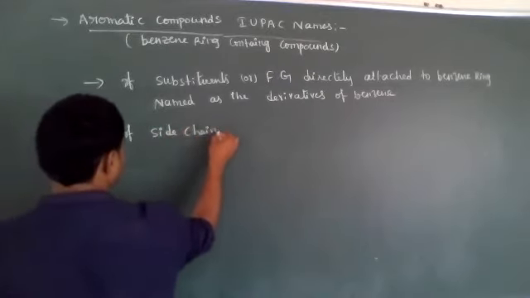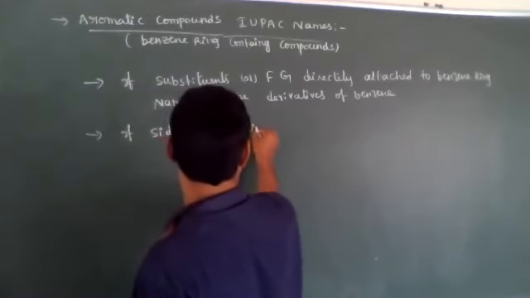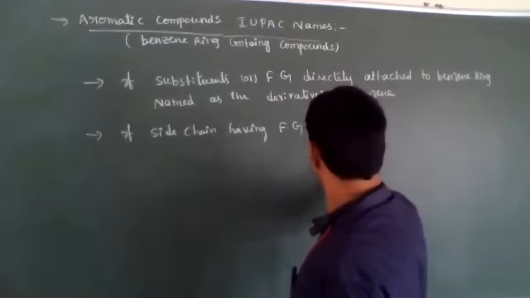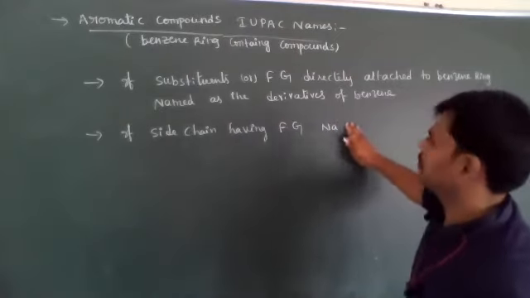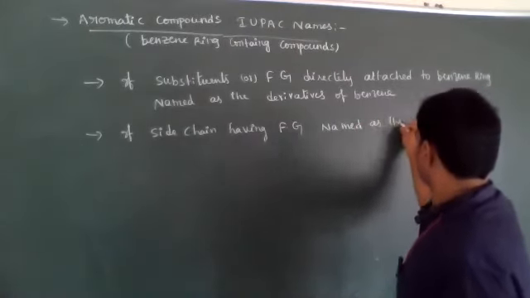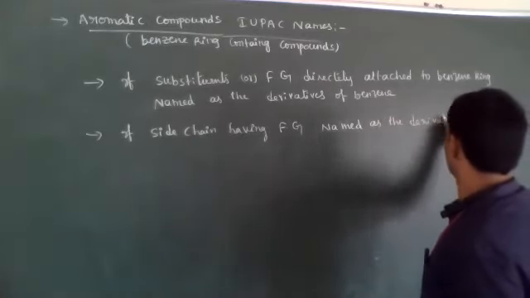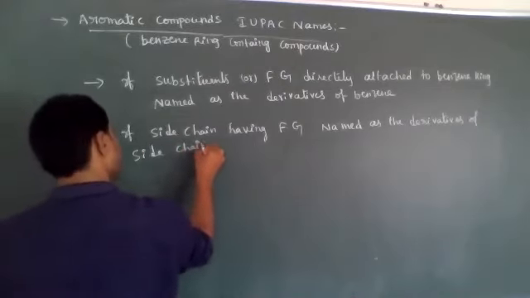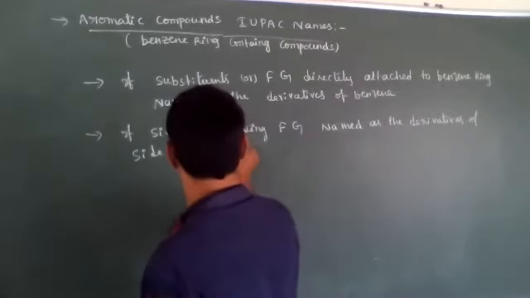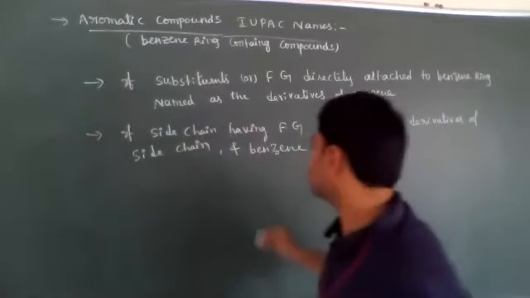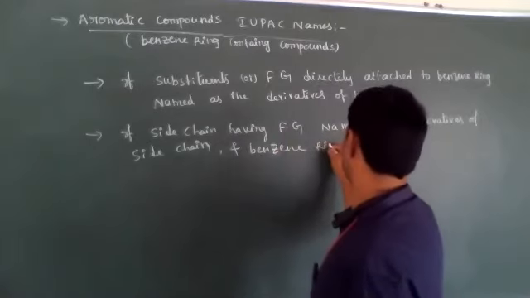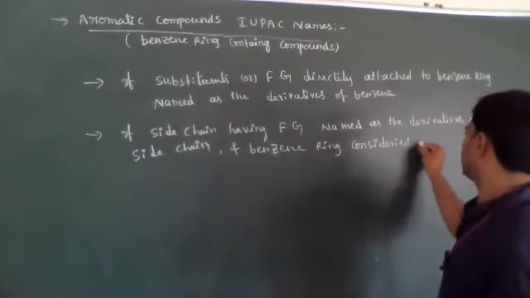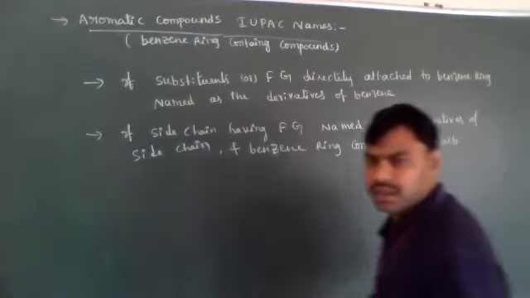Next, if the side chain has a functional group, it is named as a derivative of the side chain, and the benzene ring is considered as a substituent.